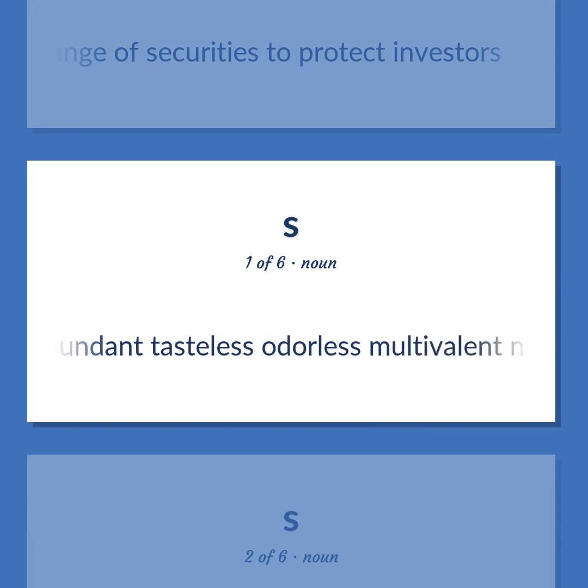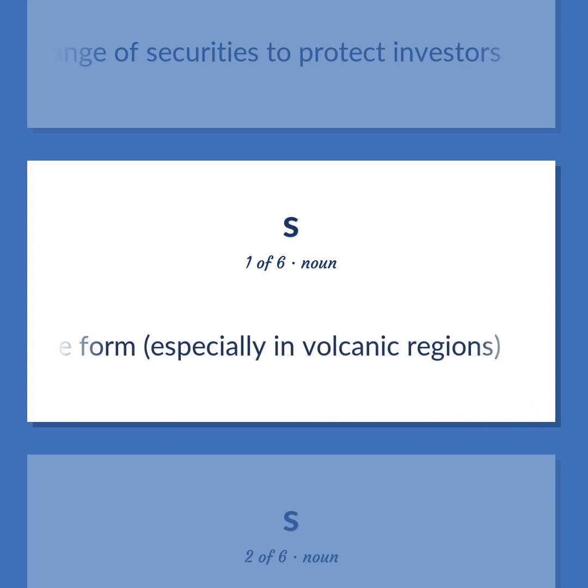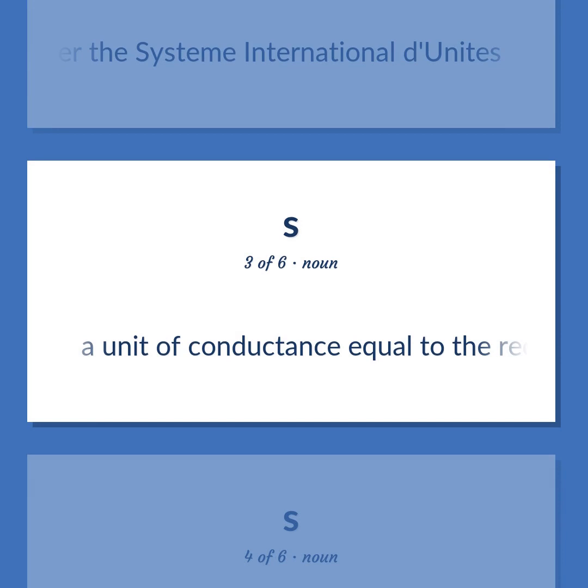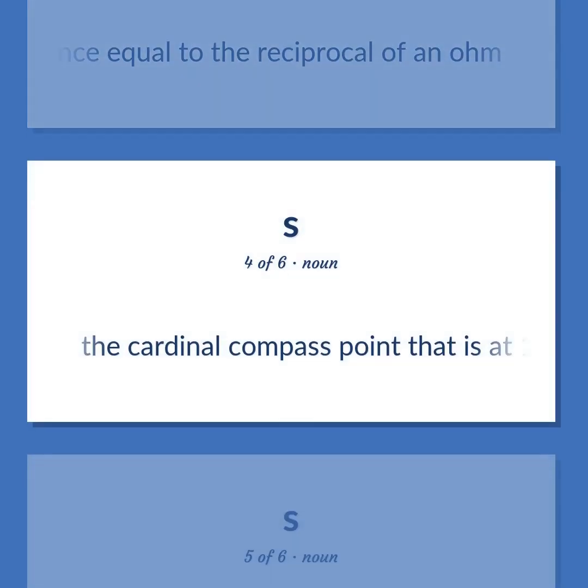An abundant tasteless odorless multivalent nonmetallic element, best known in yellow crystals, occurs in many sulfide and sulfate minerals and even in native form, especially in volcanic regions. 1/60th of a minute, the basic unit of time adopted under the System International Unites. A unit of conductance equal to the reciprocal of an ohm. The cardinal compass point that is at 180 degrees.